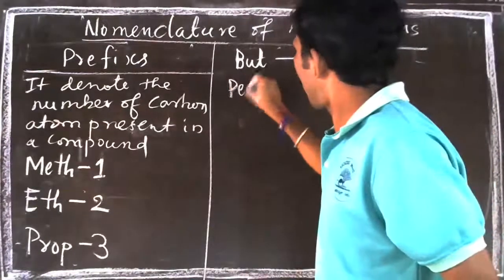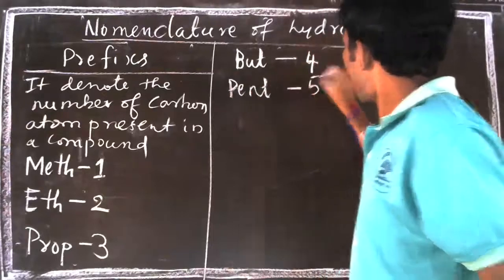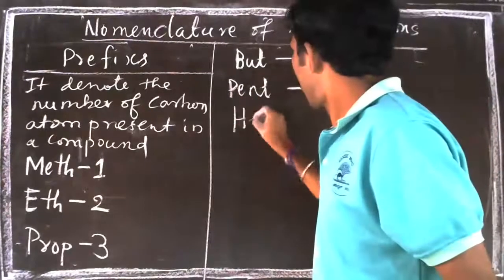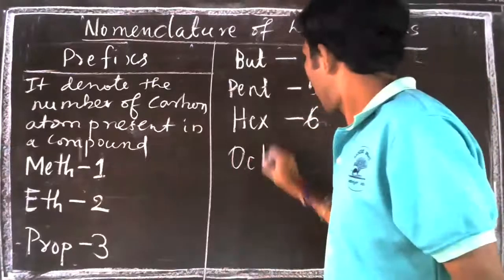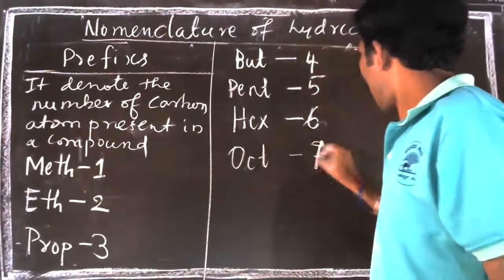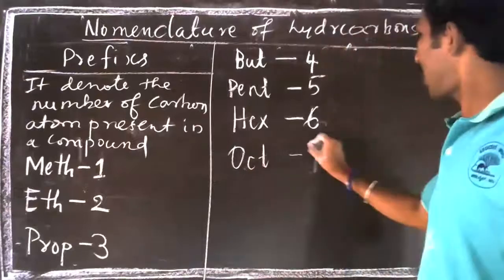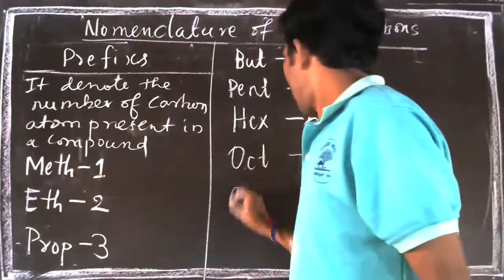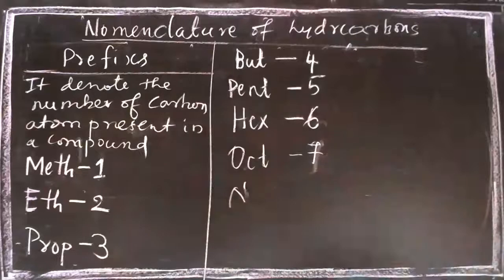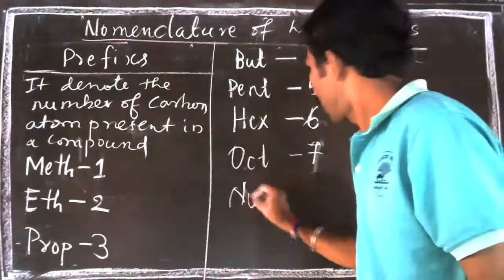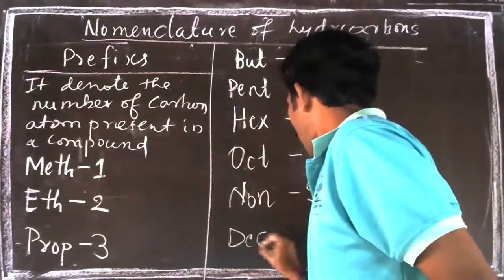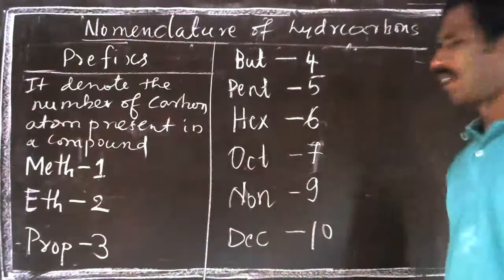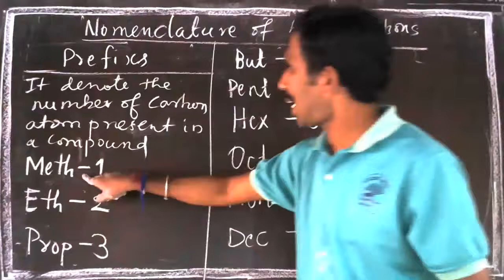Then pent for 5 carbon atoms. Hex for 6 carbon atoms. Hept for 7 carbons. Then non for 9. Dec for 10.